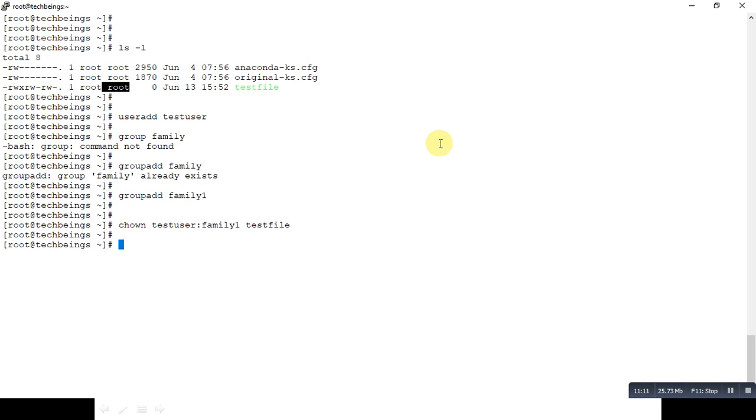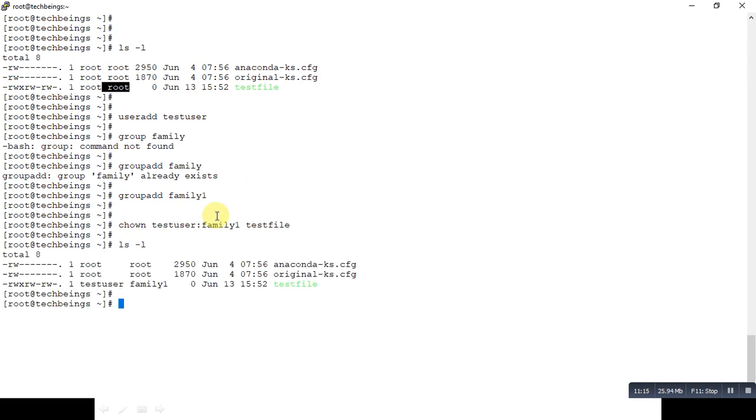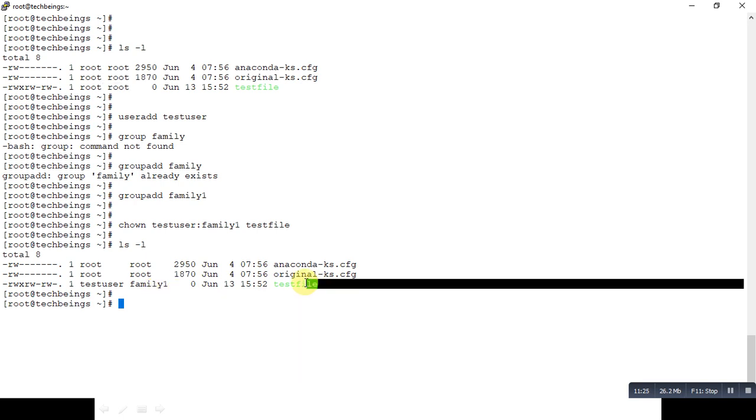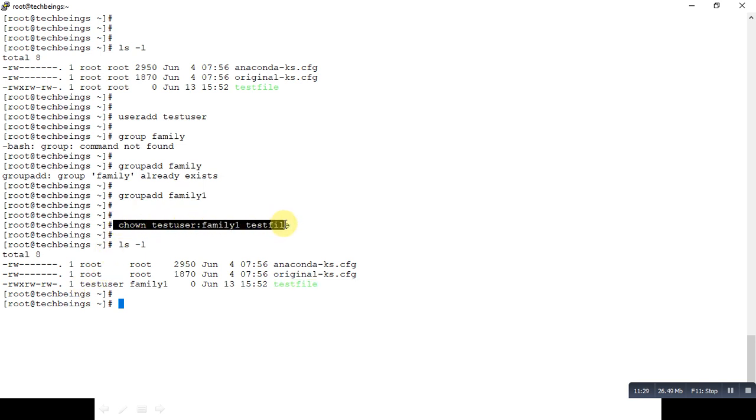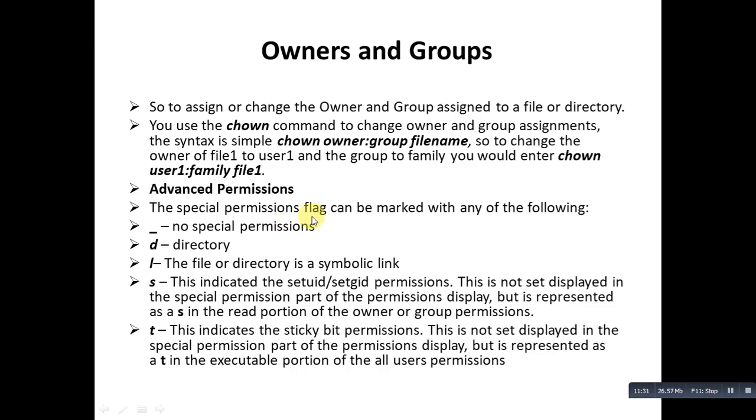So now if we check, the owner name has changed and the group name has also changed. So in order to change the owner or group of a particular file, this is the command that is used to change it. This is how we can do it.